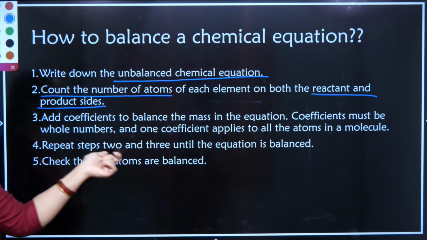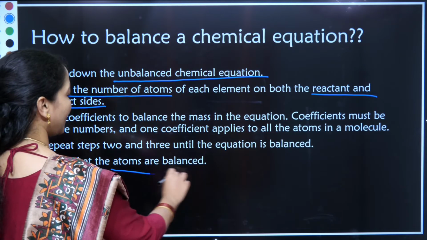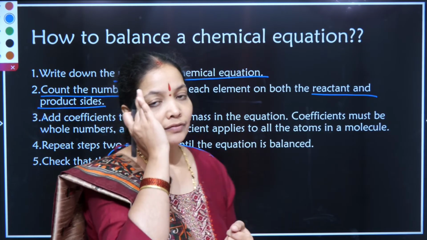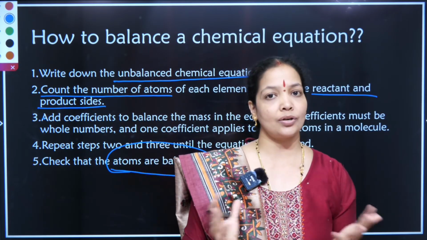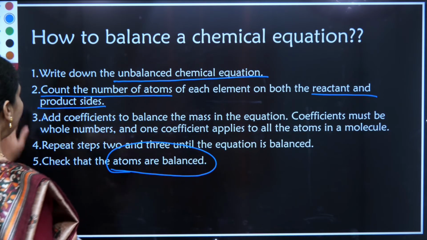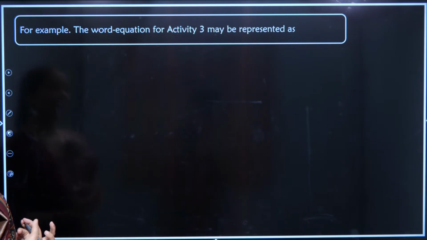This point you will understand while I take an example, not to worry about it. Repeat step 2 and 3 until the equation is balanced, and then you can see whether the atoms are balanced or not, whether the count of the atoms on the reactant side and the product side is the same or not; we will analyze. Let us take some examples and make you understand how balancing is going to work.